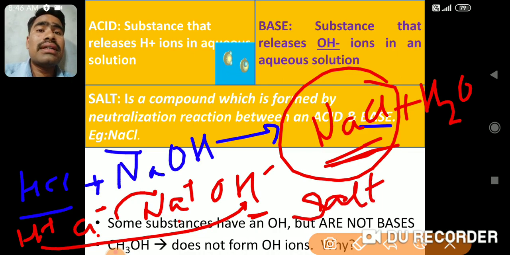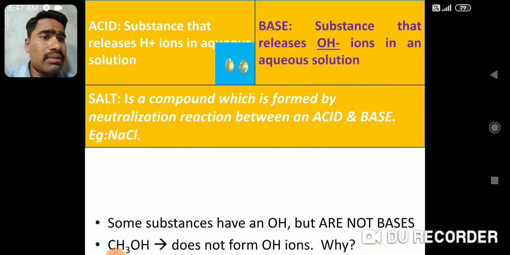Now this doesn't mean that there is only one salt. This is NaCl, and as I told you, this is used in the kitchen, but it doesn't mean that there is only one salt. All those compounds formed by any acid and any base combination, whenever any acid combines with any base, whatever product is formed is neutral, and that neutral product is salt. I'll give you an example here. I hope this example is clear.